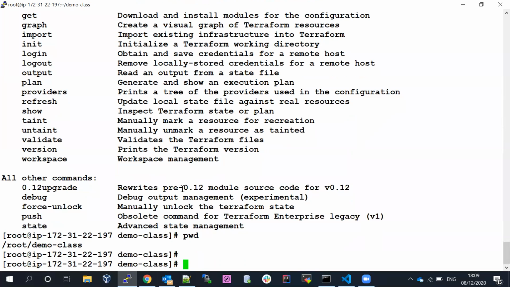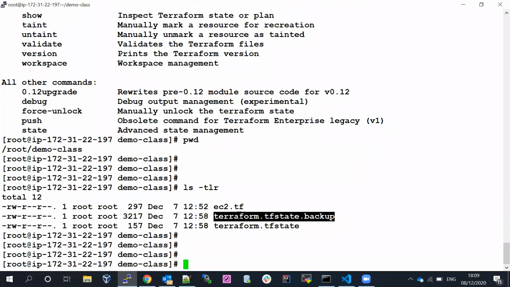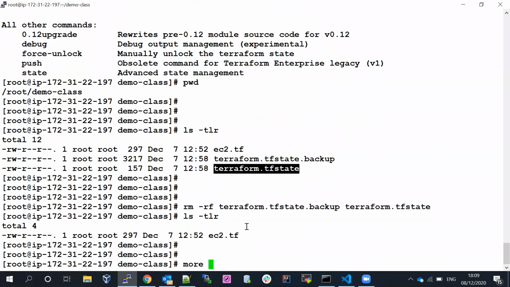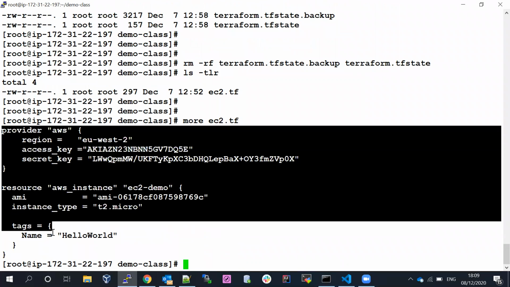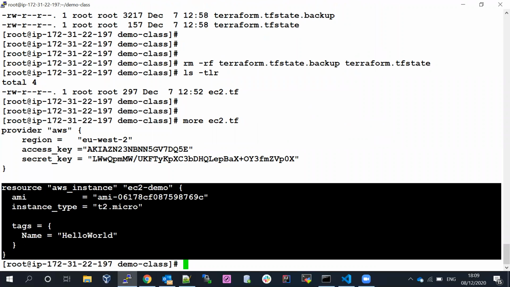Let me go ahead and build the services. We already installed it here, so let's give it a try. Let me take out these services. Later we'll talk about it, we don't want old files. Okay, now we have a file available. You can see here the provider available, and we have a resource available, based on which we are going to create the EC2 instance.